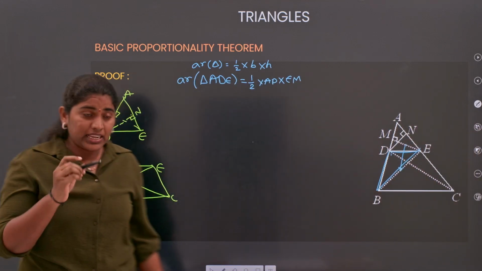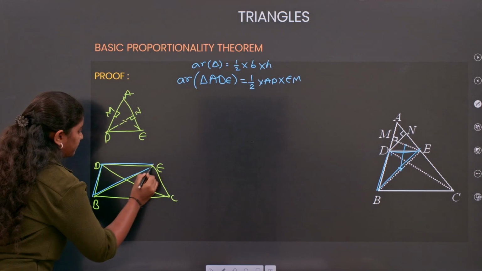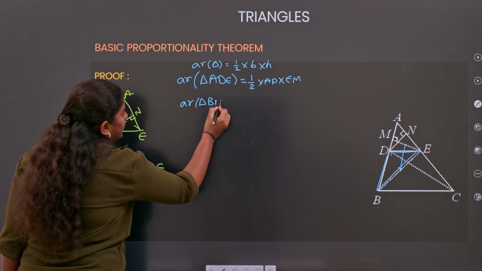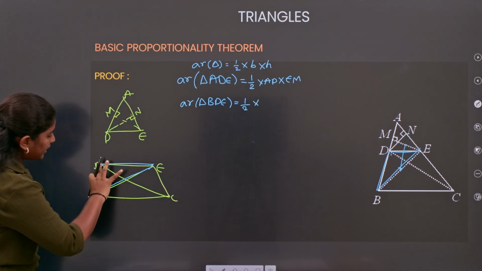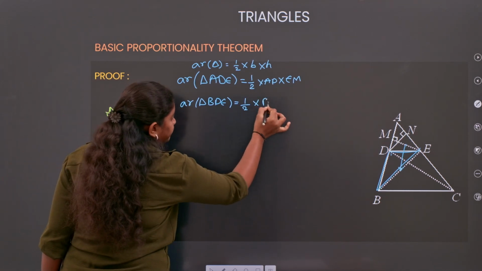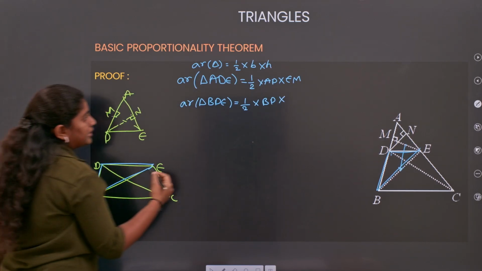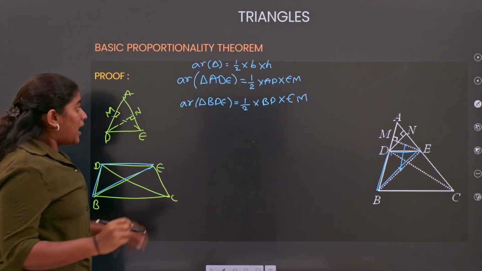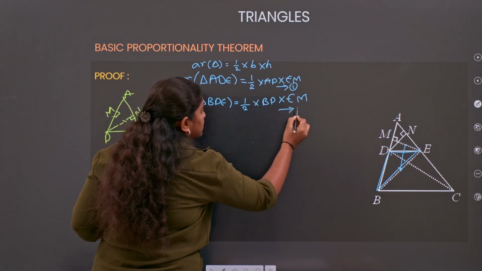Now I'm just highlighting here, for the triangle BDE, area of triangle BDE equals half into base BD into the same height EM, right? Now consider this is my equation 1 and this is my equation 2.